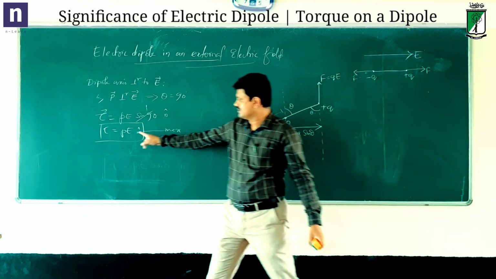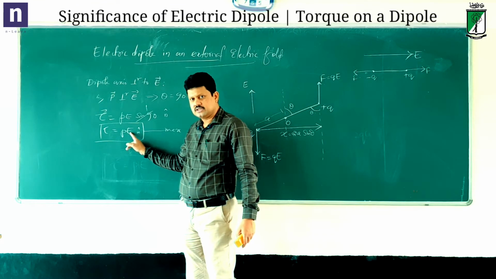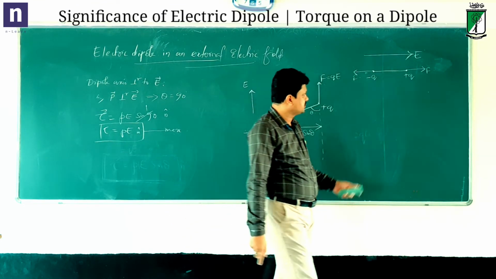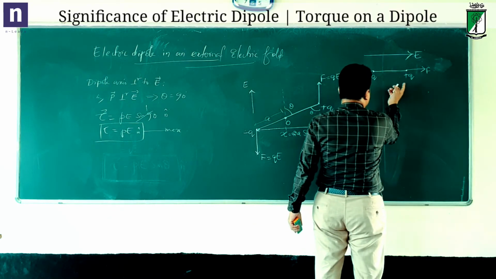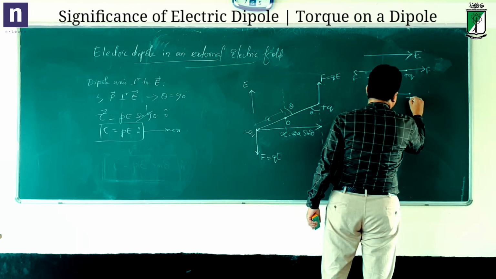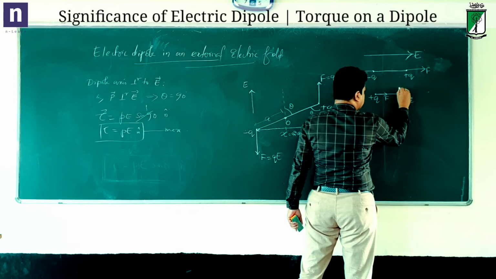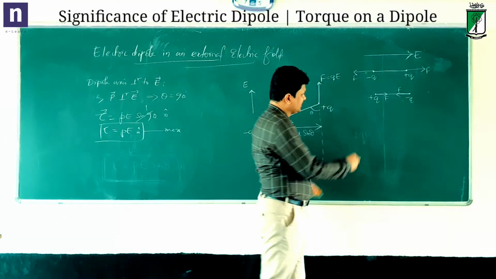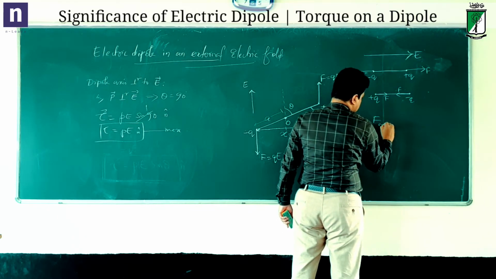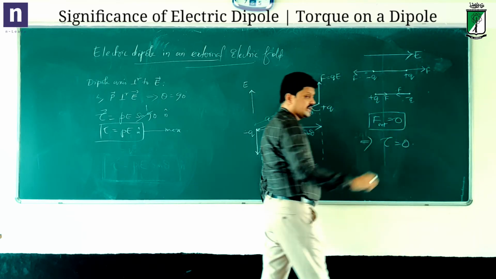Hence, no torque acts. If the force itself is 0, then tau is equal to 0, knowing that E is equal to F by Q. So whether it is parallel or anti-parallel, in case plus is this side and minus is that side, on plus the force is to the right, on negative the force is to the left. In each of these cases, the net force is 0, which implies torque is 0.